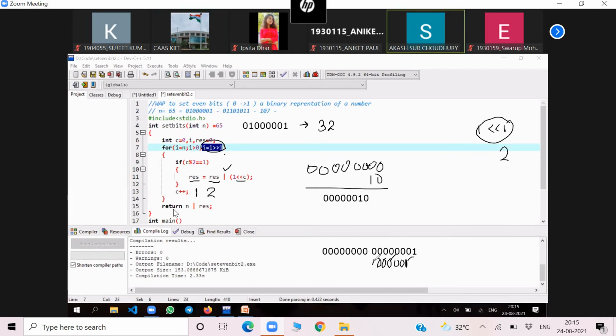Excuse me, sir. Can you please explain again that one double less than C part? I'm explaining that part. What will the double less than do? Left shift operator. What will the left shift operator do here? Shift all the bits one place towards its left. This 0 will be here.